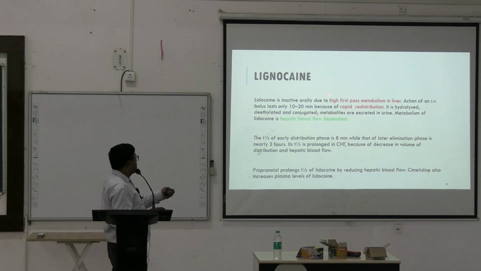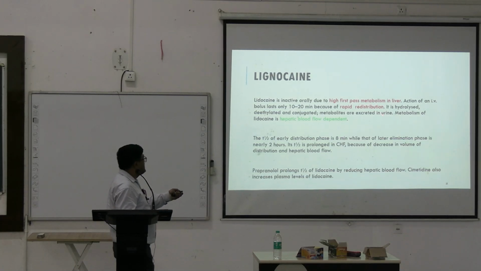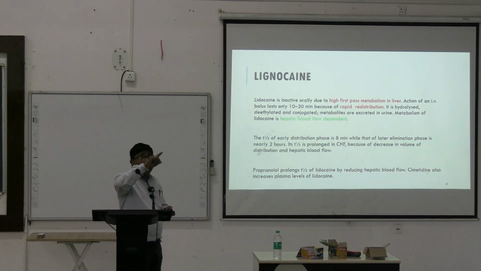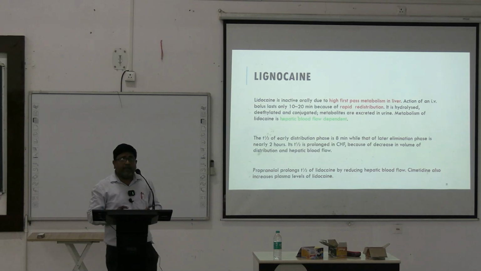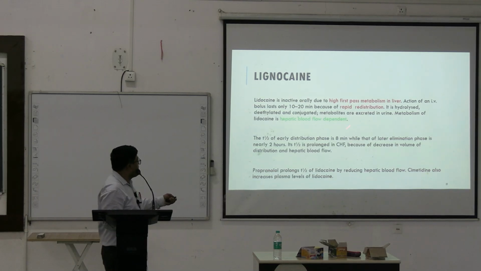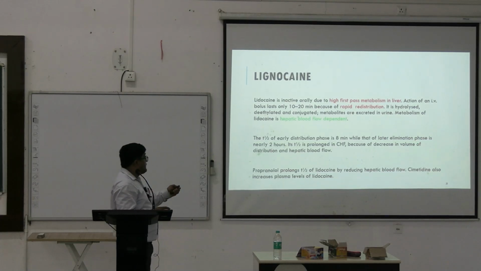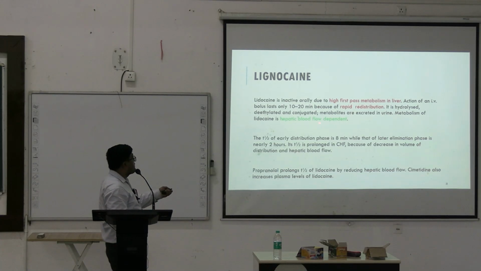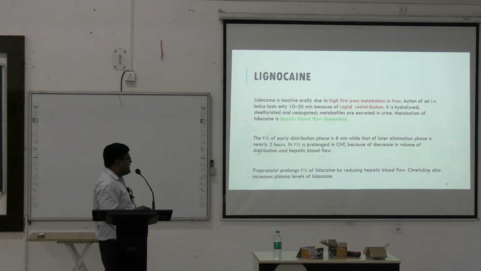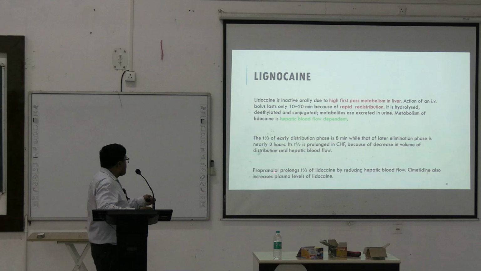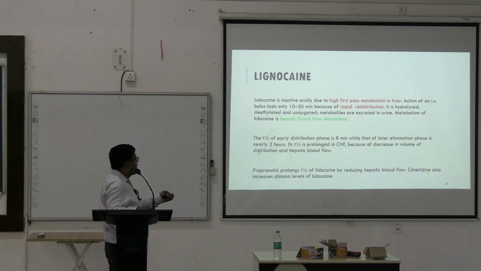As the drug shows rapid redistribution, it has a distribution half-life and an elimination half-life. The distribution half-life is around 8 minutes and the elimination half-life is around 2 hours. Its metabolism is hepatic blood flow dependent and hence prolonged in congestive heart failure, and propranolol reduces hepatic blood flow and hence prolongs the half-life of lidocaine.